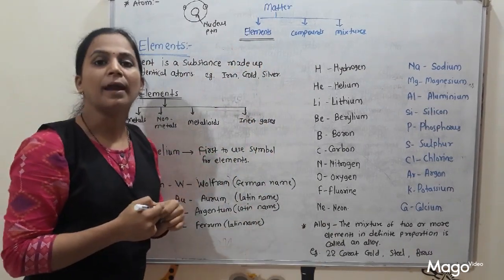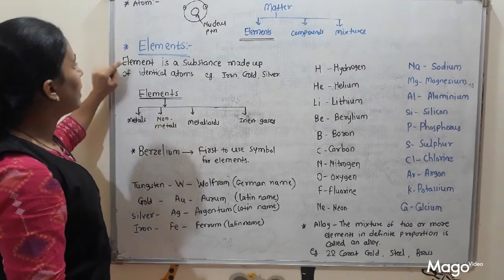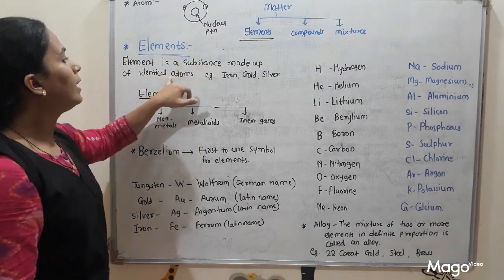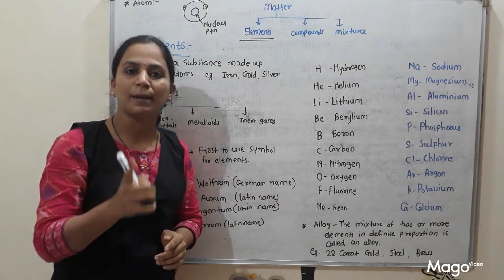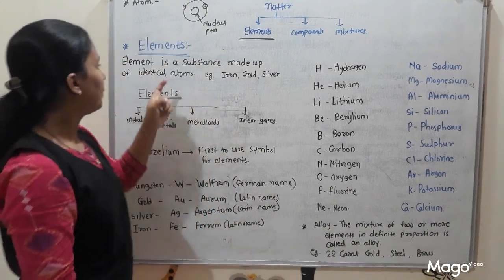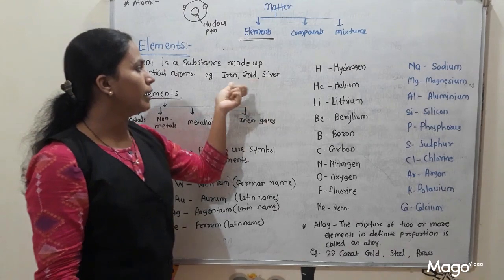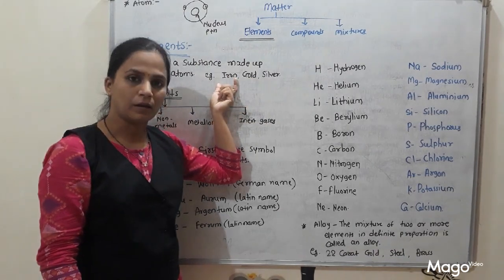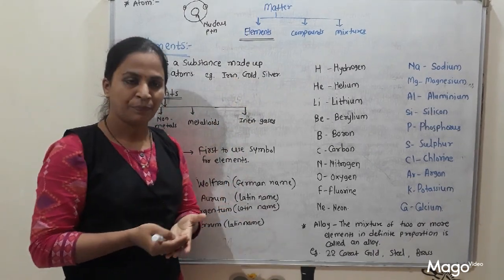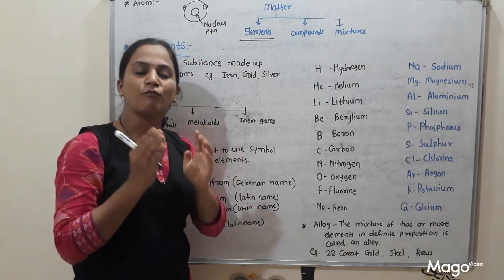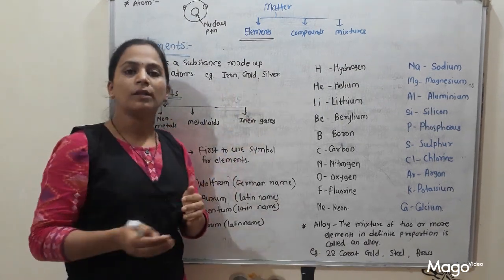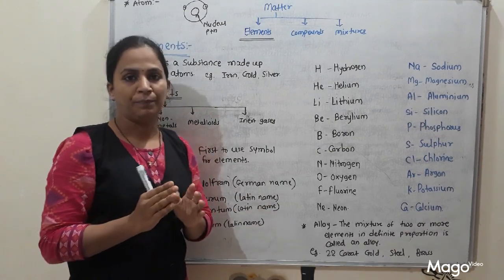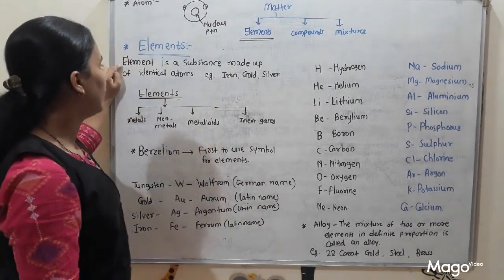So what is meant by elements? An element is a substance made up of identical atoms. Means these are substances in which only one type of atom is present. Examples: iron, gold, silver. When we are talking about an iron material, then all the atoms are made up of only iron, Fe. When we are talking about gold, then all the atoms are of gold only. That is called an element.